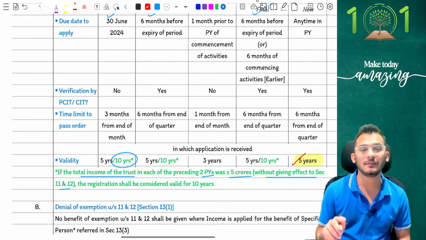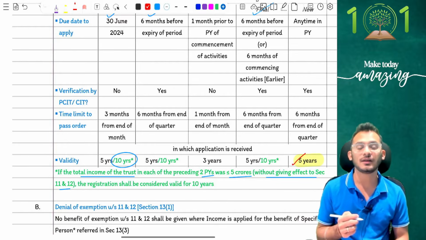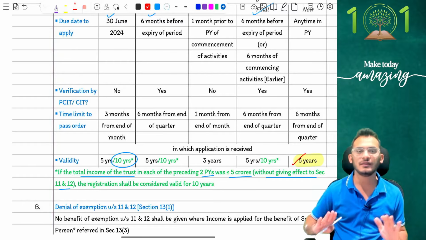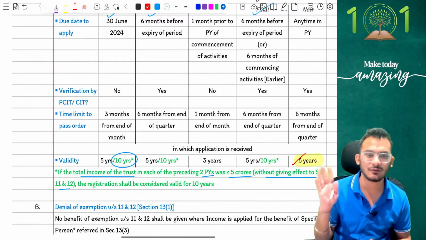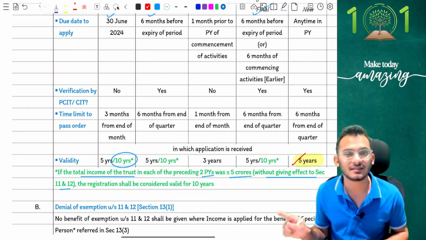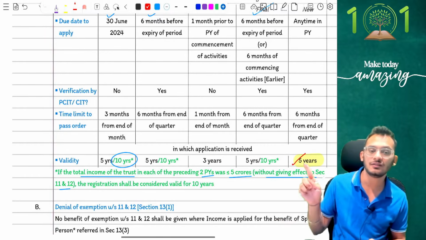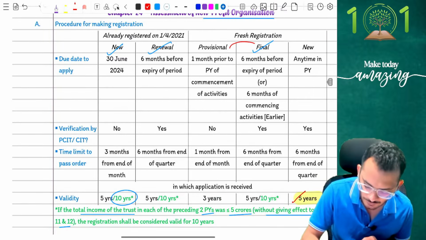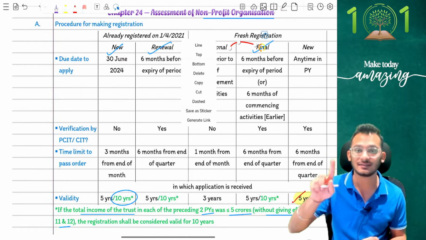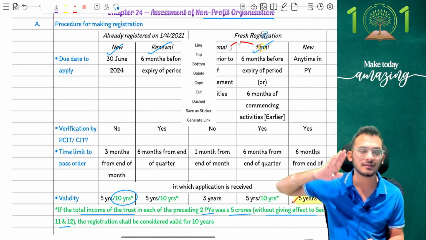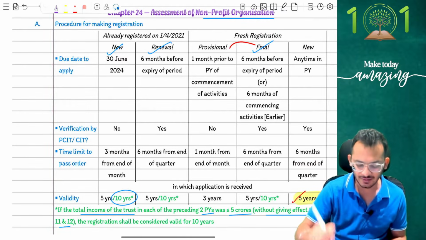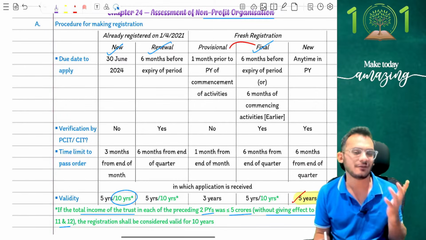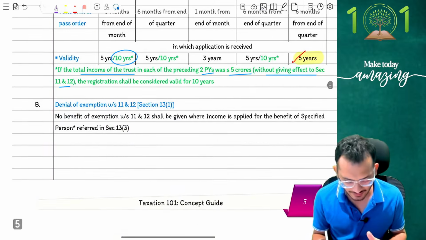If you get a question in examination which says, I am a charitable organization registering myself for the very first time, no exemption will be granted to you for 10 years, you will only get it for 5 years. After you have been registered at least once and then you ask for renewals, you will get it for 10 years. Keep that in mind. So which means if I'm going from provisional to final also, it is 10 years, because I was already there once. So you have to be registered at least once earlier for you to get an exemption of 10 years. Keep that in mind. A very good question can come around this. Very, very careful. Clear? NPO organization has only that, people.